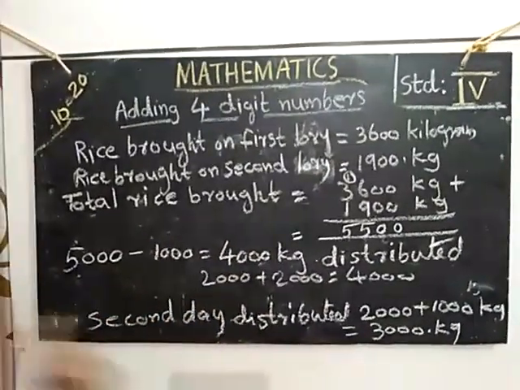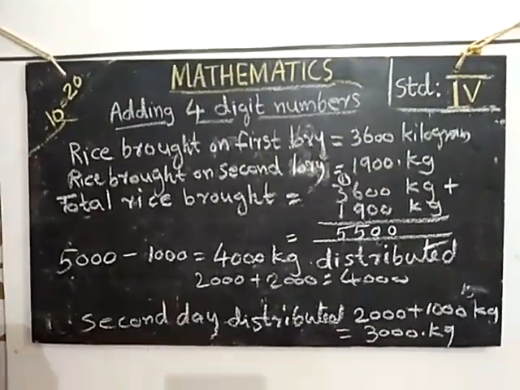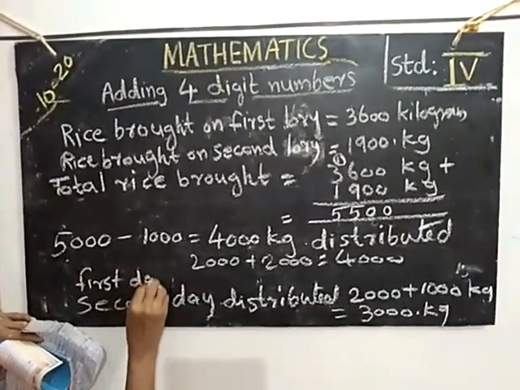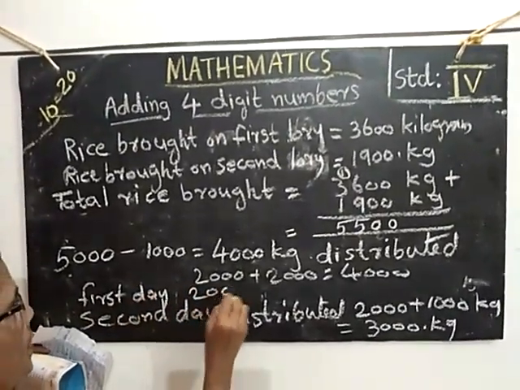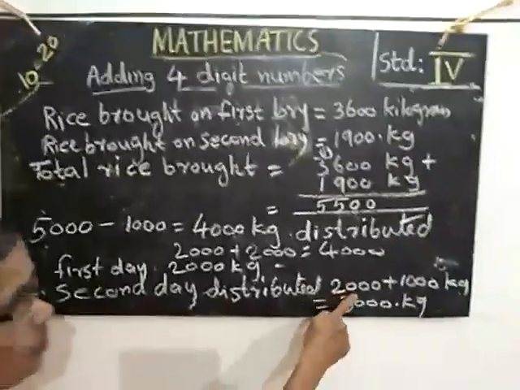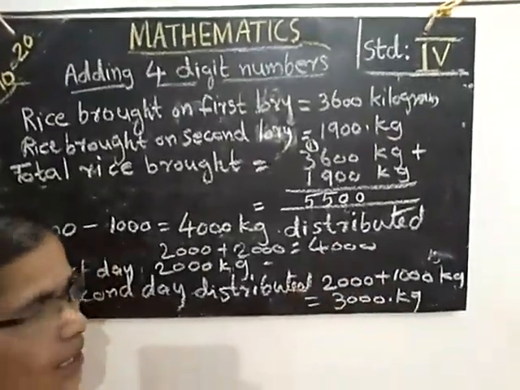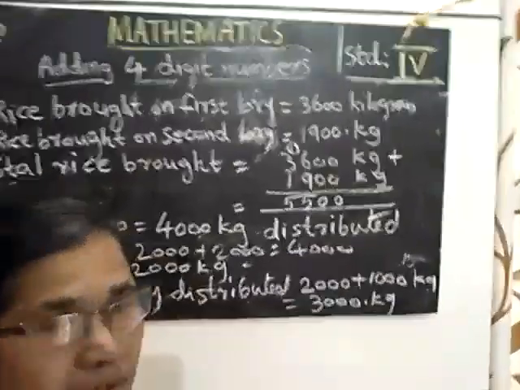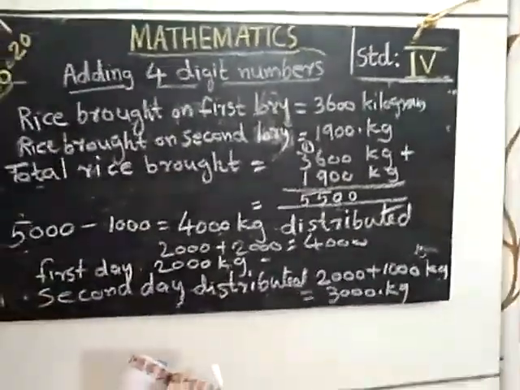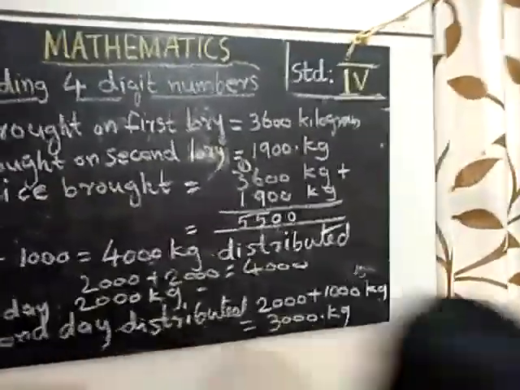First day 2,000 kg rice was distributed. Second day 2,000 plus 1,000 kg, then 3,000 kg rice was distributed on the second day.